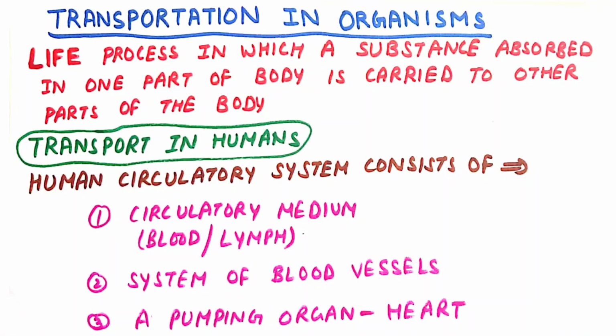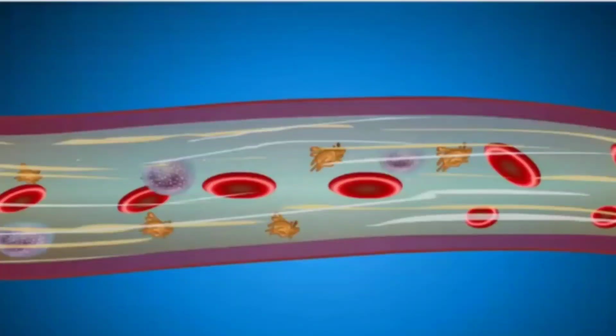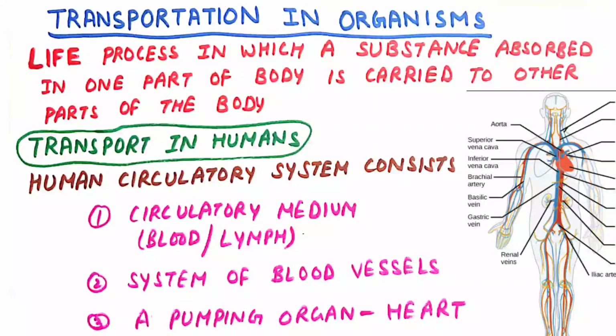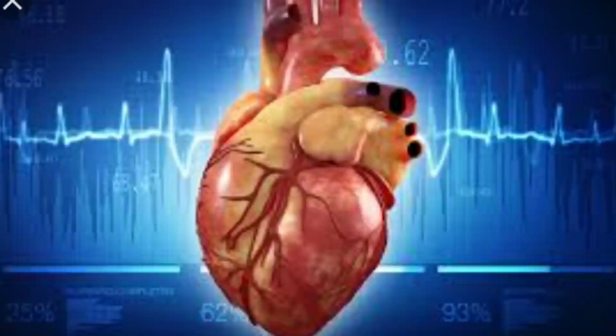Transportation in organisms. Transportation is a life process in which a substance absorbed in one part of the body is carried to the other parts of the body. Transport in humans. The human circulatory system consists of three things. 1. A circulatory medium, that is blood or lymph. 2. A system of blood vessels, that are arteries, veins and capillaries. 3rd, a pumping organ, that is the heart.